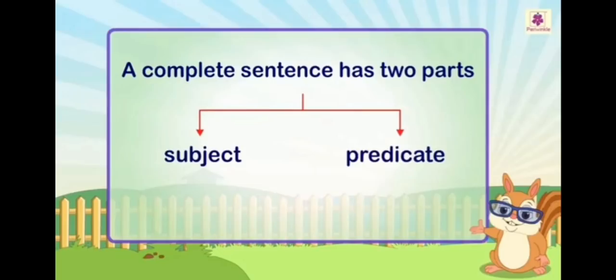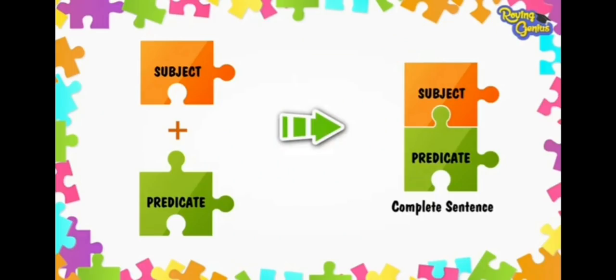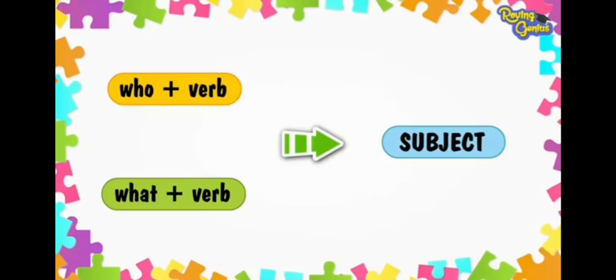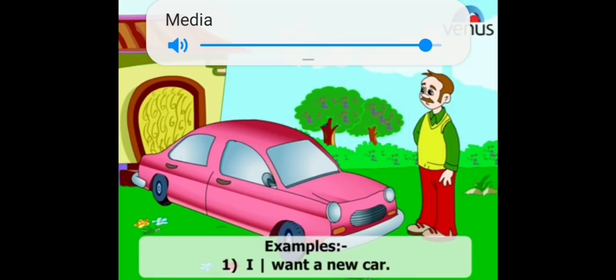It tells more about the subject. Subject and predicate make a complete sentence. Do you remember, children? By asking who or what, you can easily pick out the subject. First, you pick out the verb and put what before it.